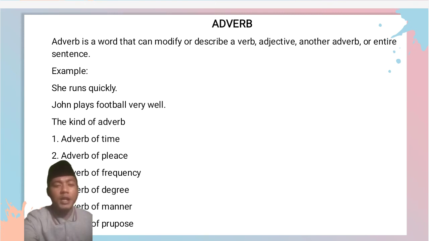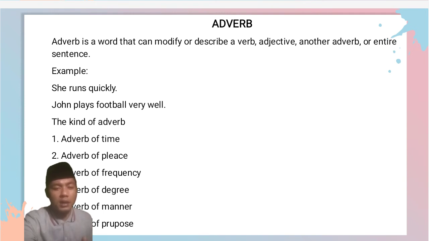And the next point is adverb. What is an adverb itself? An adverb is a word that can modify or describe a verb, adjective, another adverb, or an entire sentence. For example, she runs quickly, and the adverb here is quickly. Or John plays football very well, and the adverb here is very. This is the adverb.